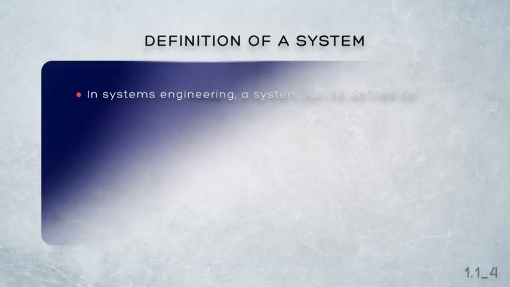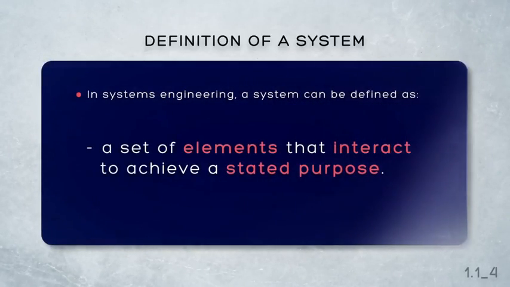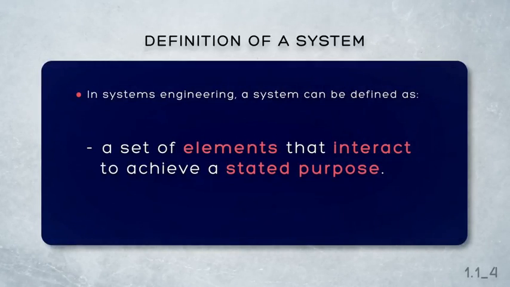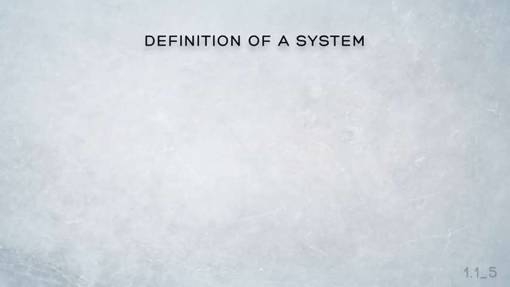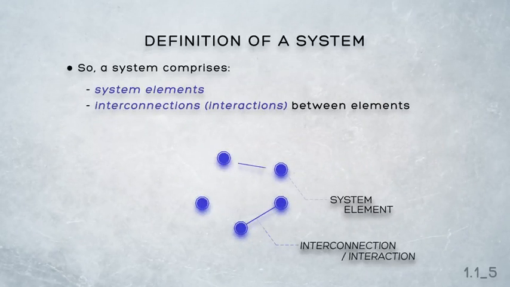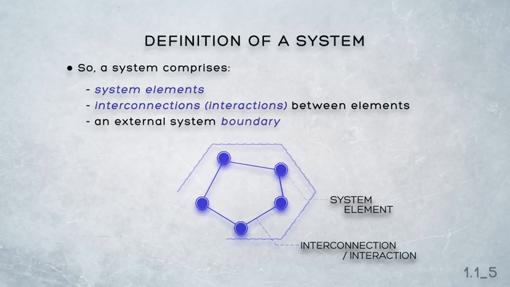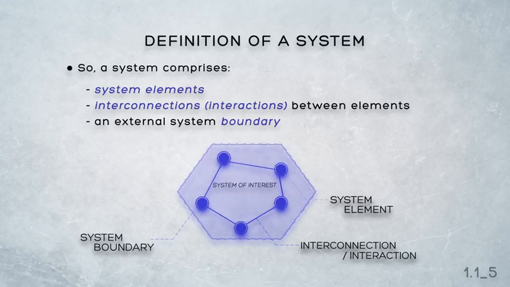In systems engineering, a system can be defined as a set of elements that interact to achieve a stated purpose. This definition implies that a system comprises system elements with interconnections or interactions between those elements, and by the very act of identifying the system that we're interested in, an external system boundary is also implied. When we draw the boundary around selected system elements, we define the system of interest. That system of interest comprises those system elements and their interconnections that exist within our defined system boundary.